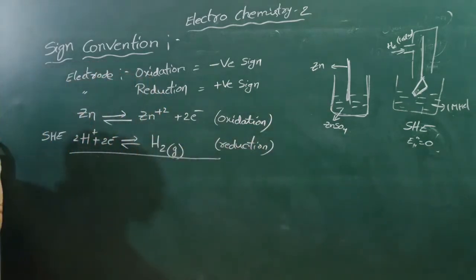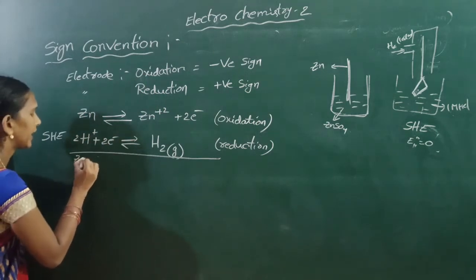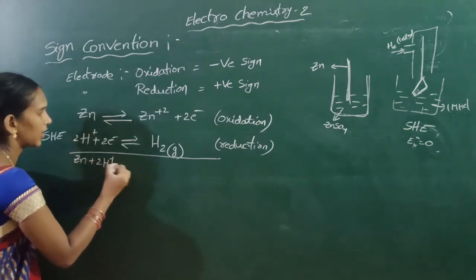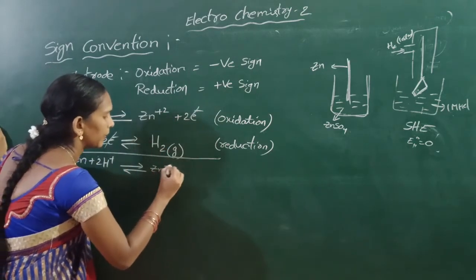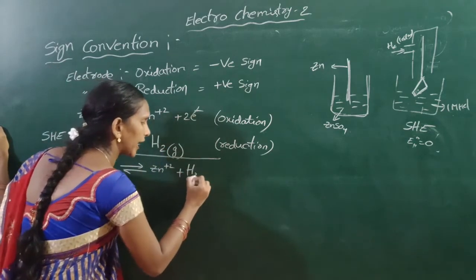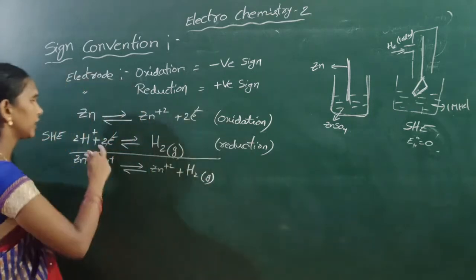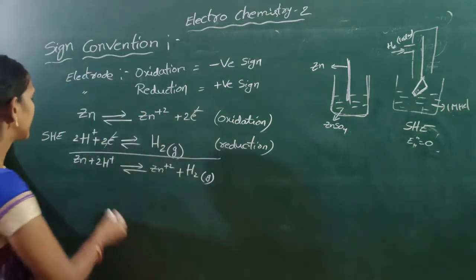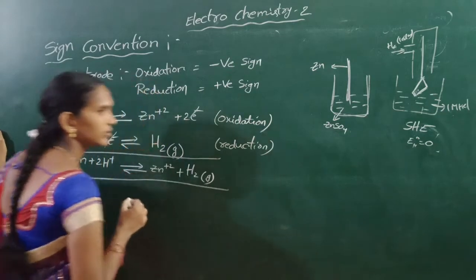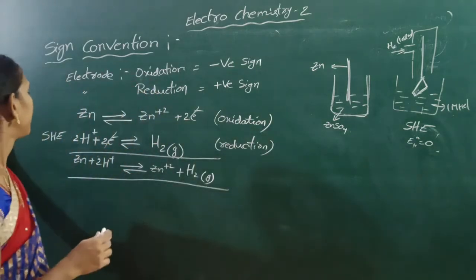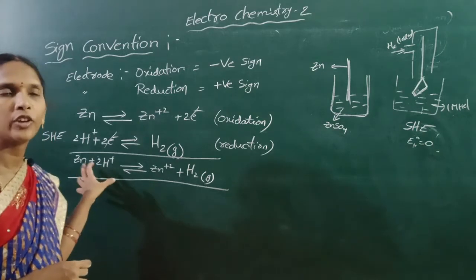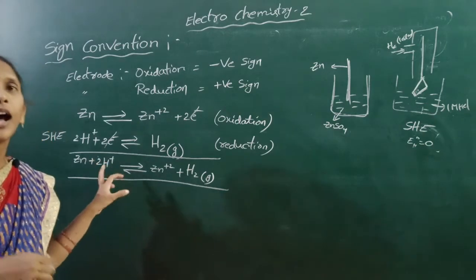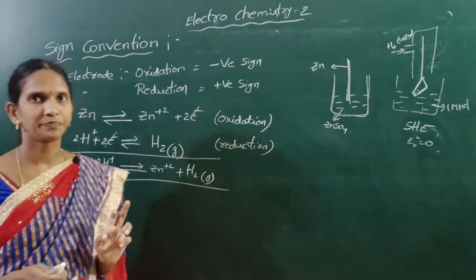The redox reaction is Zn plus 2H+ gives Zn2+ plus H2 gas. These two electrons are cancelled. This is the redox reaction. Next, using this redox equation, we can calculate the redox potential or EMF of the cell.